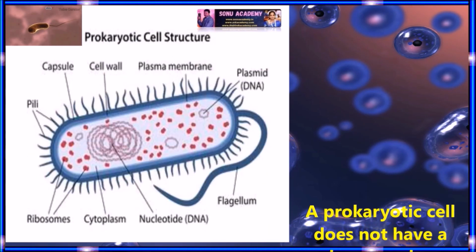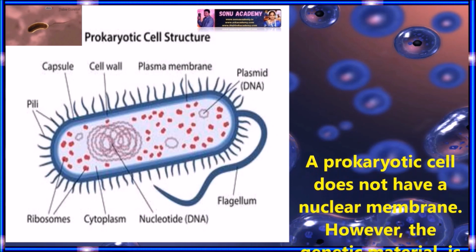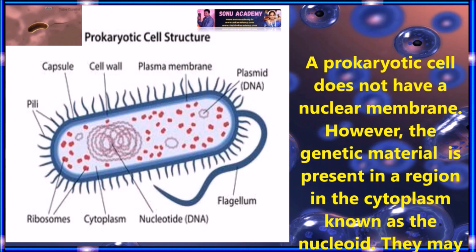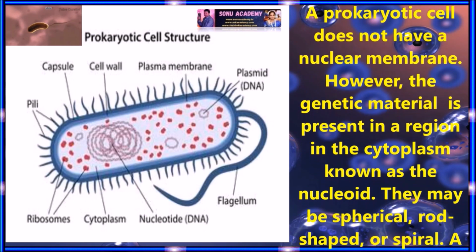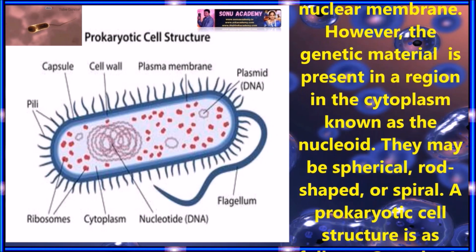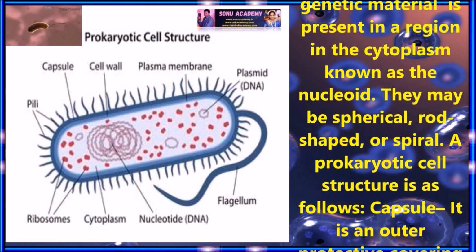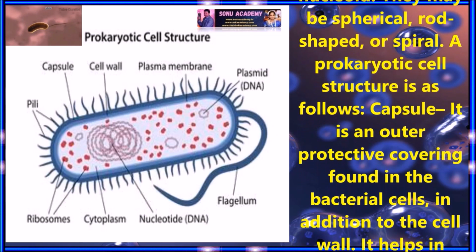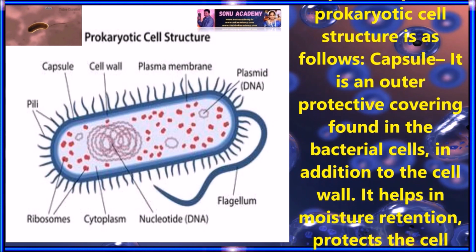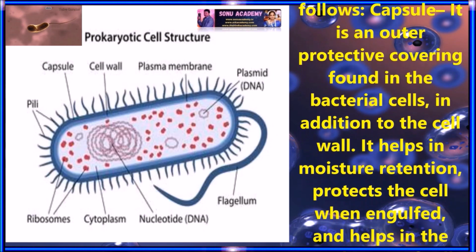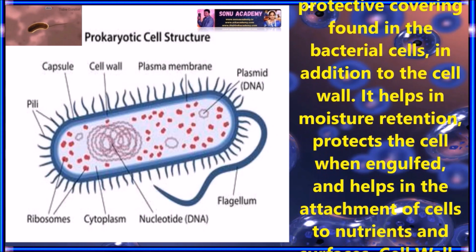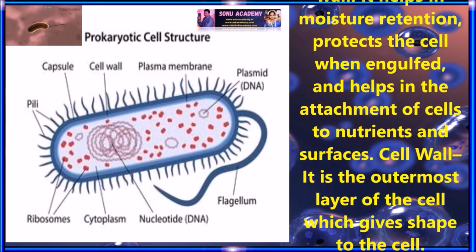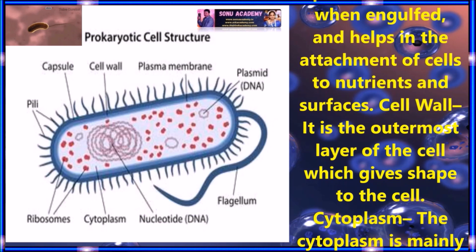Let us discuss the cell structure of prokaryotes. A prokaryotic cell does not have a nuclear membrane; however, the genetic material is present in a region in the cytoplasm known as the nucleoid. They may be spherical, rod shaped, or spiral. A prokaryotic cell structure is as follows. Capsule: it is an outer protective covering found in the bacterial cell in addition to the cell wall. It helps in moisture retention, protects the cell when engulfed, and helps in attachment of cells to nutrients and surfaces.